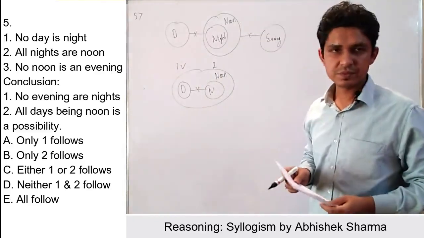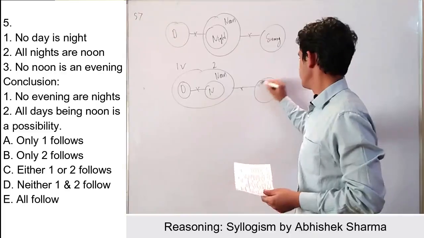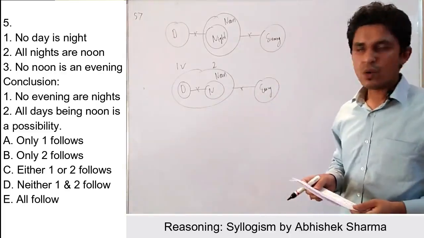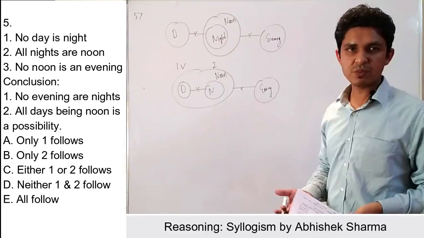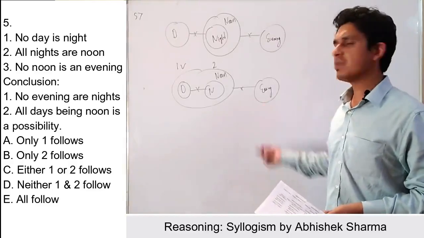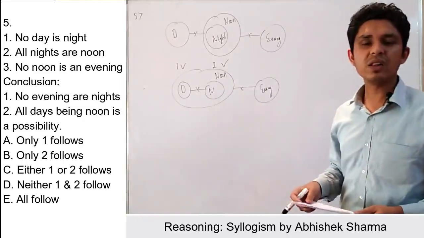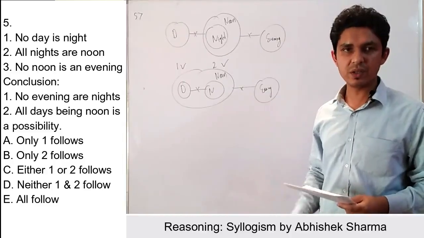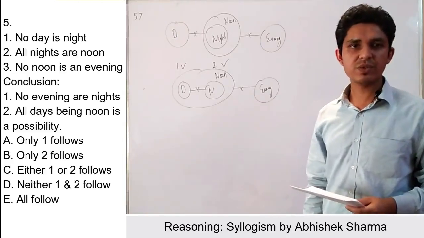days in noon, and thereafter no noon is evening. That means here this is correct. Okay, if we make the arrangement like this, is this possible? Yes, it is possible, because if we make the arrangement like this, all the statements are true. That means both the conclusions are true here, right? Okay, coming to the next question, question number 6.